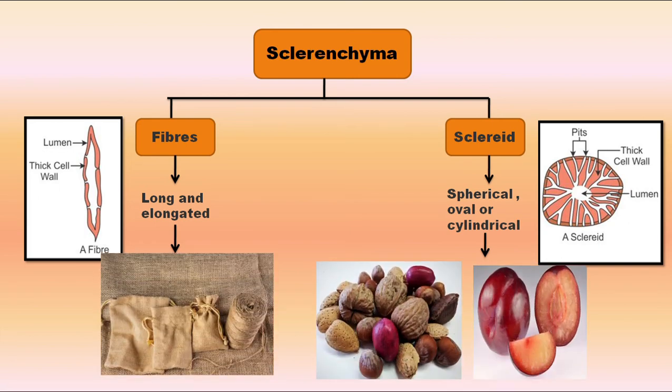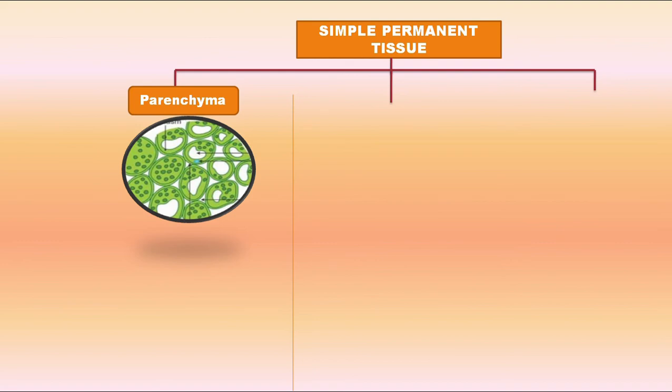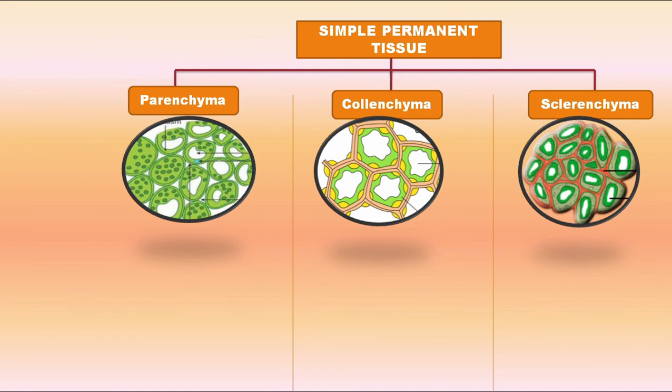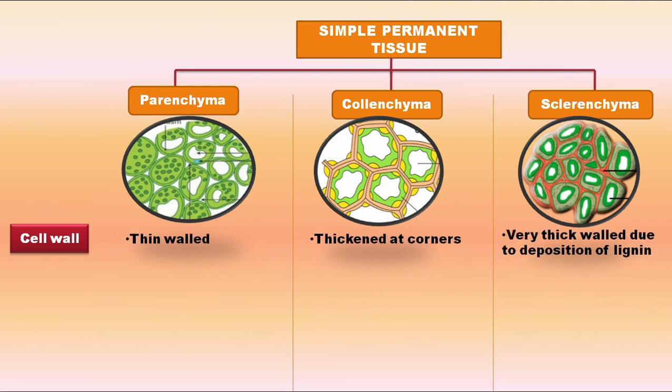Now, let's summarize this topic. Simple permanent tissues are those tissues which are made up of only one type of cell. Here, simple permanent tissues are classified as soft and living parenchyma, slightly hard, flexible and living collenchyma, and the very hard and rigid sclerenchyma. In parenchyma, the cell wall is thin. In collenchyma, it is thickened at corners, and in sclerenchyma, the wall is very thick because of deposition of lignin.